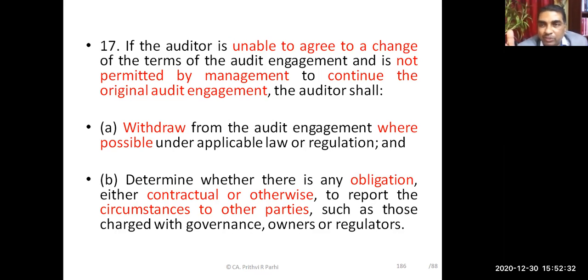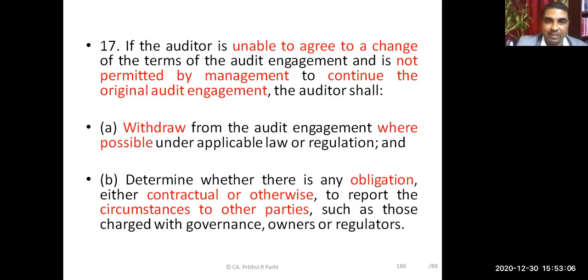Now you see, once the management is trying to change the engagement terms, if it is not agreeable to the auditor, he may decide to withdraw from that engagement. And in addition to that, he has to think, is there any requirement to inform other parties? Sometimes in a fraud kind of situation, auditor may report to the central government. Sometimes auditor might have to report to the regulators or to the board or people who are those charged with governance. So auditor has to consider whether there is any obligation to do so. Are you getting?